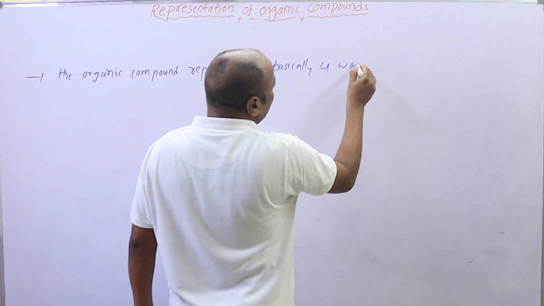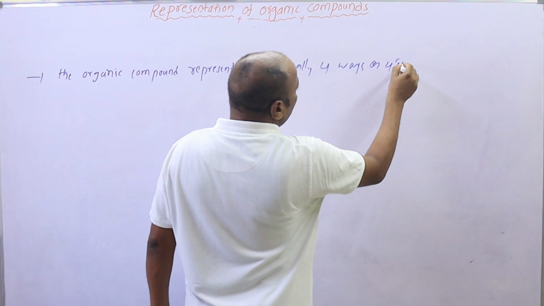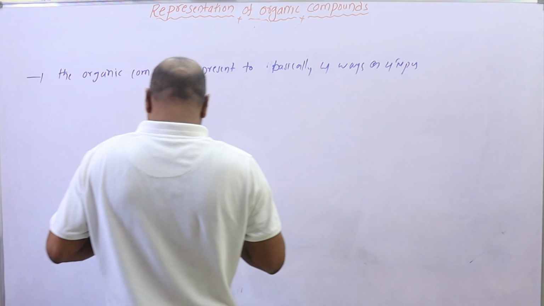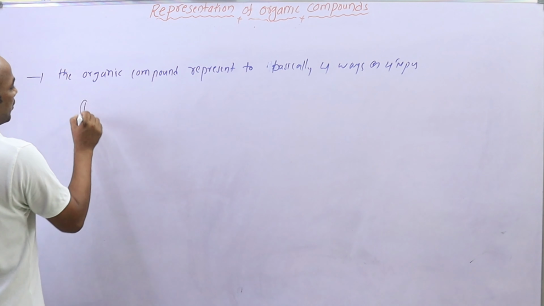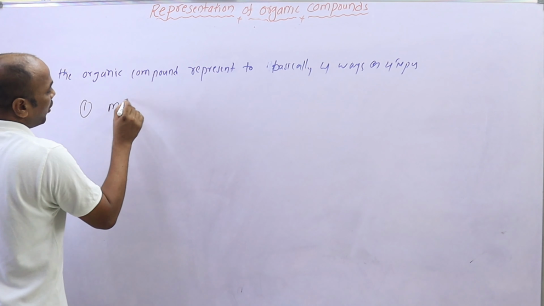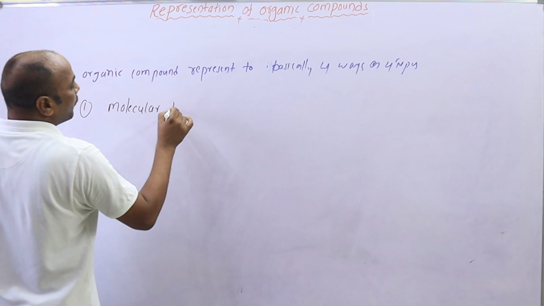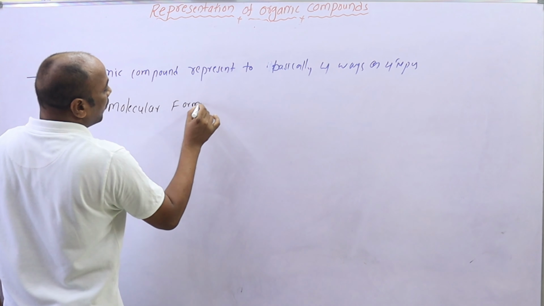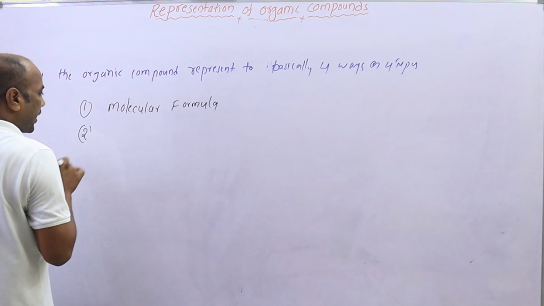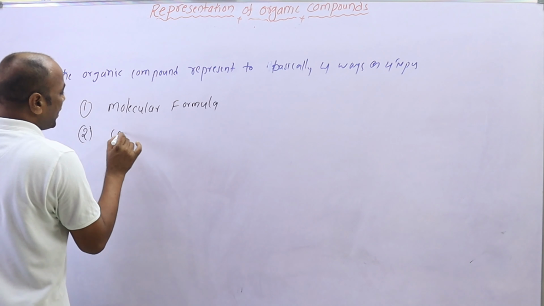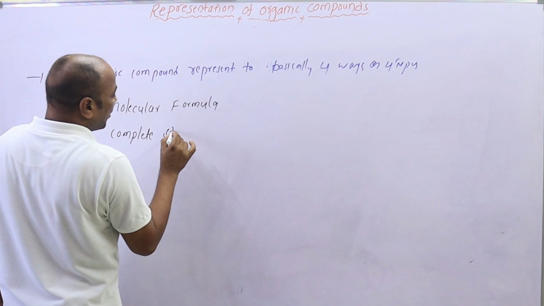Four ways or four types. That is molecular formula, and the second one is complete structural formula.